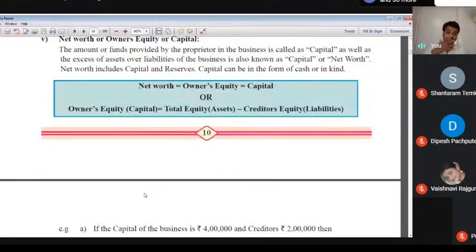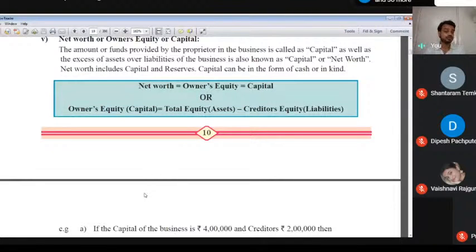There are various definitions, but whichever definition is good and favorable for you, using that definition you remember that concept. We also know capital as the excess of assets over the liability of the business.